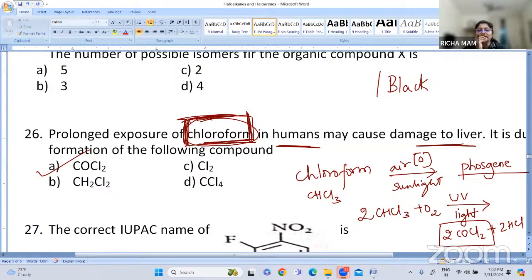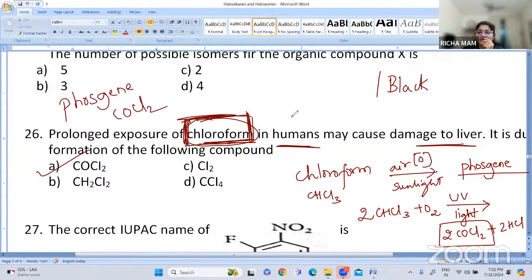So if a person is continuously exposed to chloroform, what will happen? His liver will be damaged. Why? Because when this chloroform reacts with the air in the presence of sunlight, it is converted into a very poisonous gas. And that gas which is formed is phosgene gas, that is COCl2.